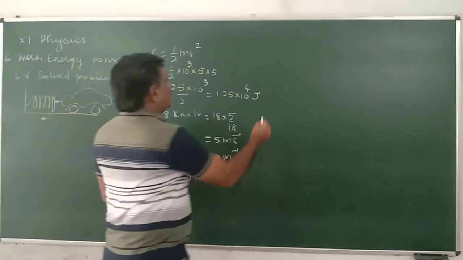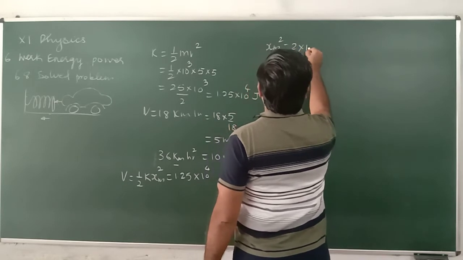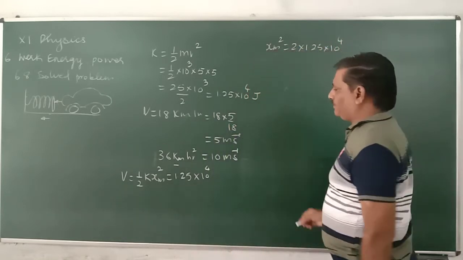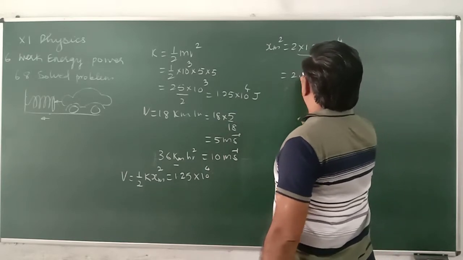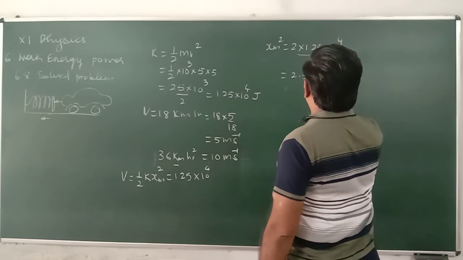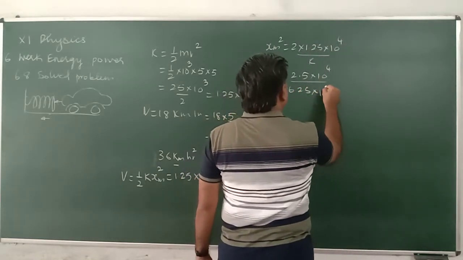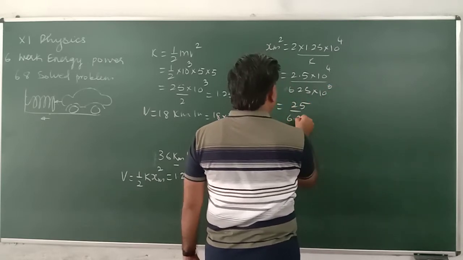From this we can get xm square is equal to 2 into 1.25 × 10^4 divided by 6.25 × 10^3, which is 2.5 × 10^4 over 6.25 × 10^3.